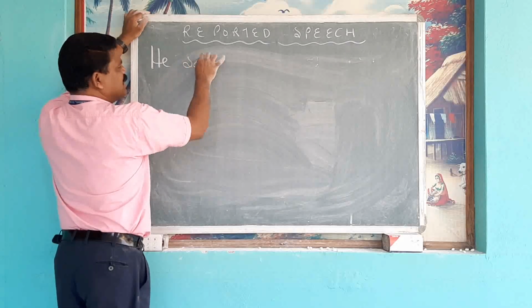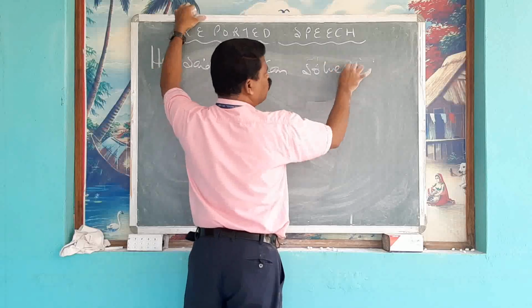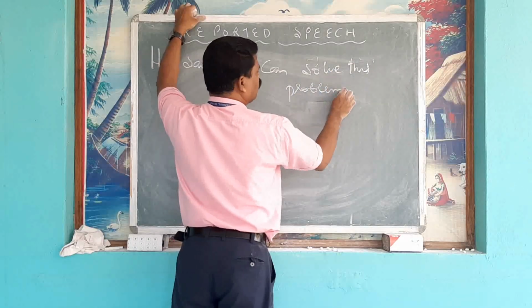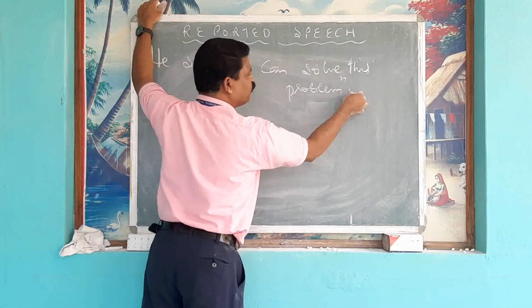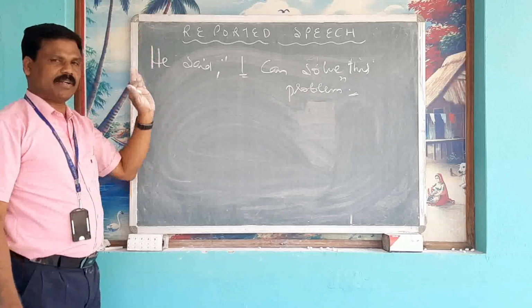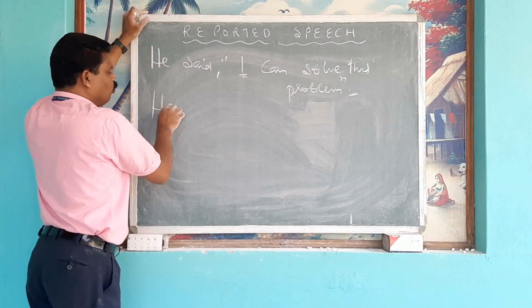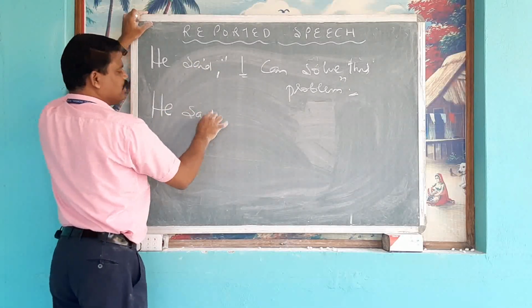He said, I can solve this problem. The sentence starts with a subject and ends with a full stop, so it is an assertive sentence. First, who? He. Reporting verb: said.